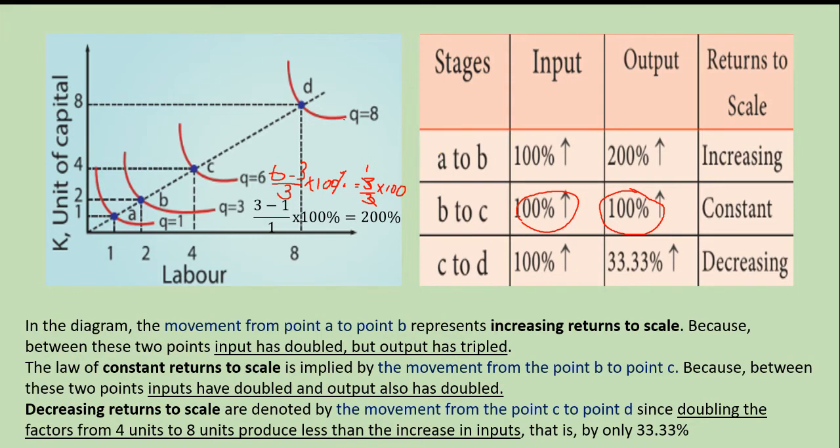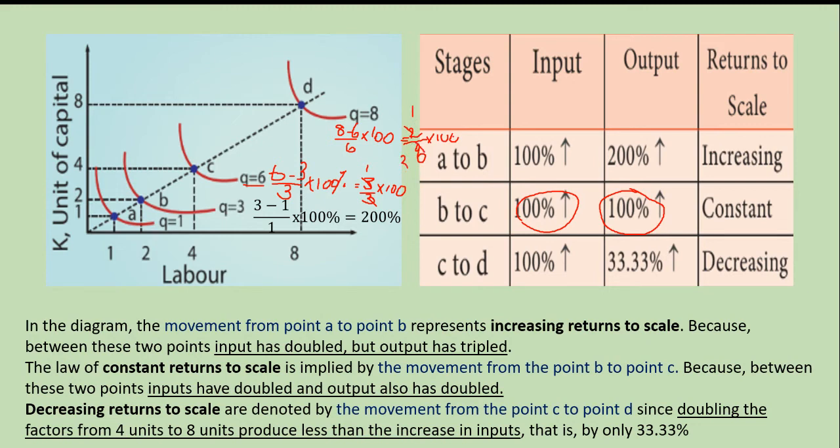How will you calculate here? Final quantity is 8. Initial quantity is 6. Final quantity minus initial quantity by initial quantity into 100. What is your output? 8 minus 6 is 2. 2 divided by 6 into 100. 2 divided by 6 is 1 by 3.